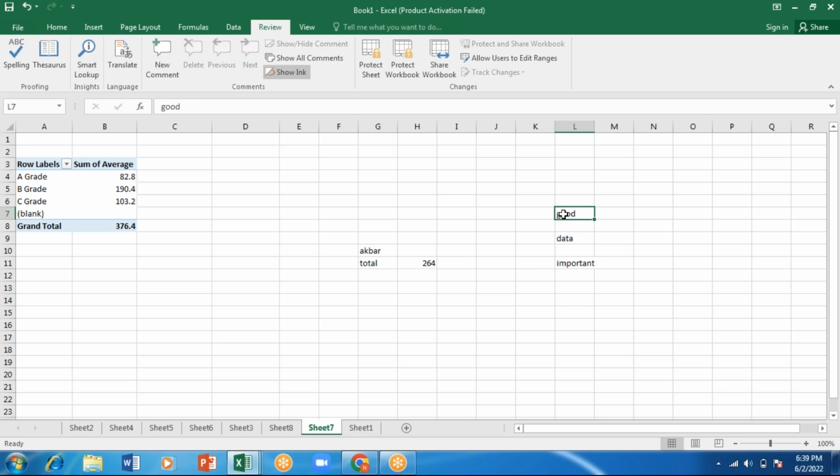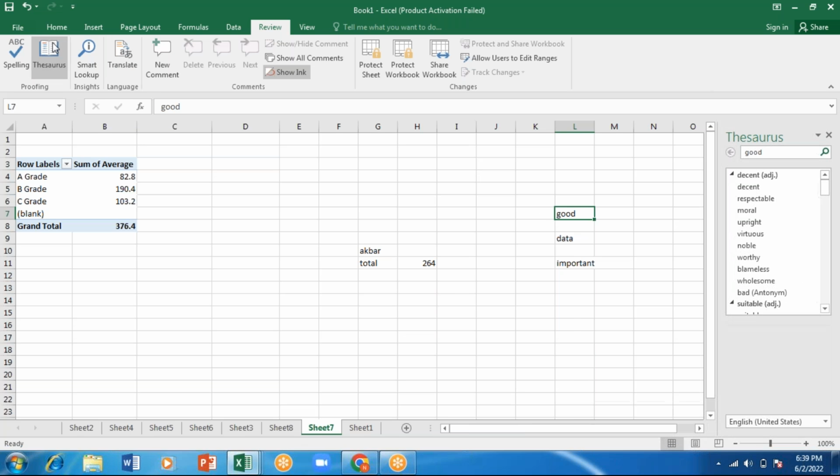Here I have the word "good". Instead of "good", if I have to use some other better word, I'll go for the thesaurus. For this you can also use a shortcut key, Control plus F7. Instead of "good", I can use decent, moral, upright, noble, worthy, blameless. There are so many word combinations given: beautiful, suitable, helpful, beneficial, sounds good. Whichever you want, you can use that one.